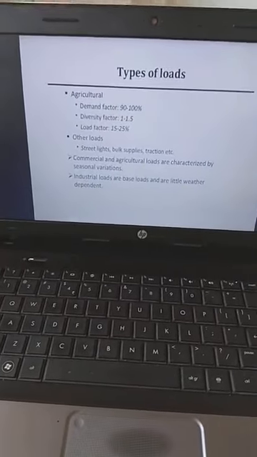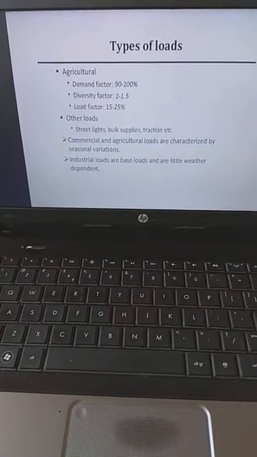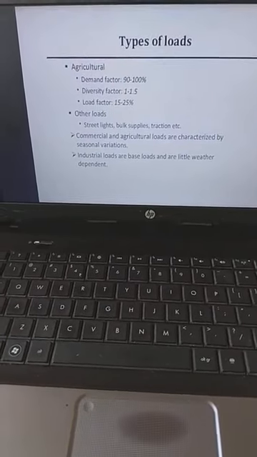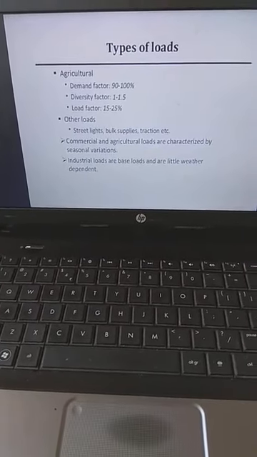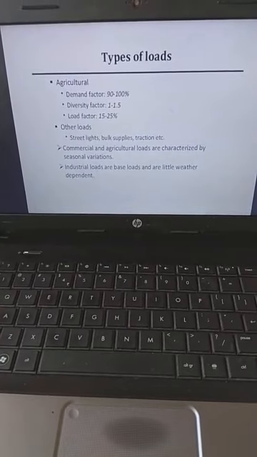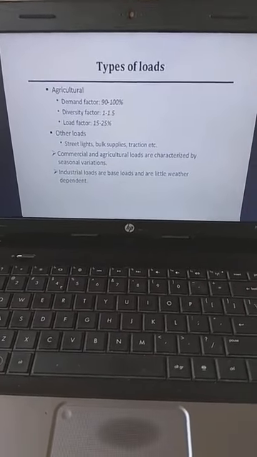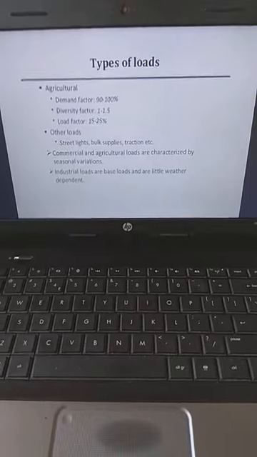The commercial and agricultural loads are characterized by seasonal variations, and industrial loads are base loads and are little weather dependent. This is about the types of loads.